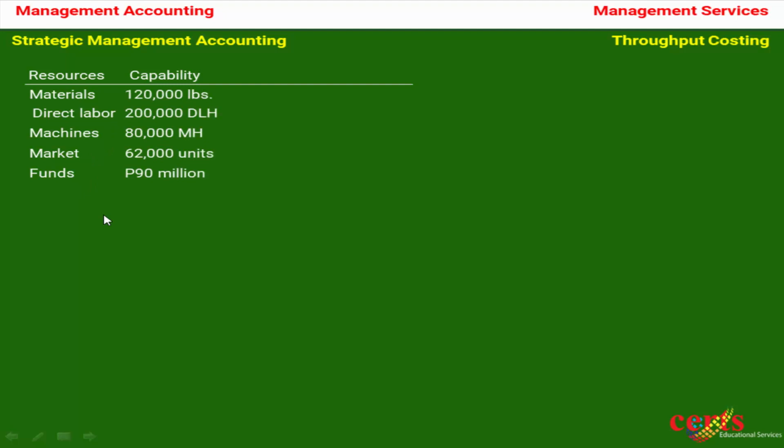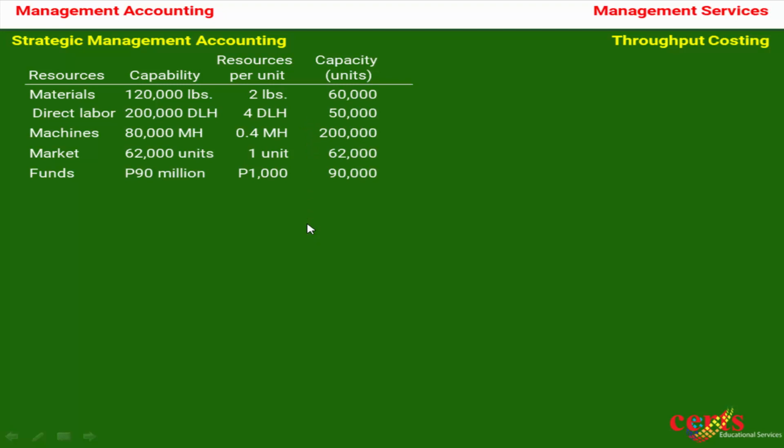Let us say the capabilities of the company are as follows in each resource. Then let us also figure out that the resources per unit are as follows: 2 pounds of materials per unit, 4 labor hours per unit, etc. Then we could determine the capacity of the company to produce in terms of units by dividing the capability over the resources per unit. So the company's materials can produce 60,000 units, labor can produce 50,000 units, machines can produce 200,000 units. The market can only allow a delivery of 62,000, and our money can produce 90,000 units.